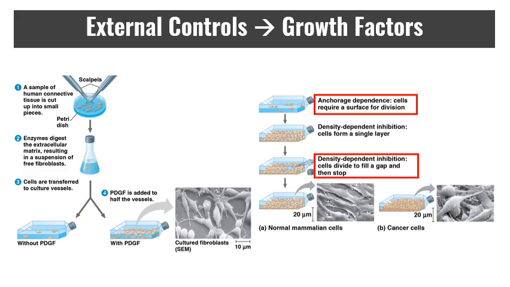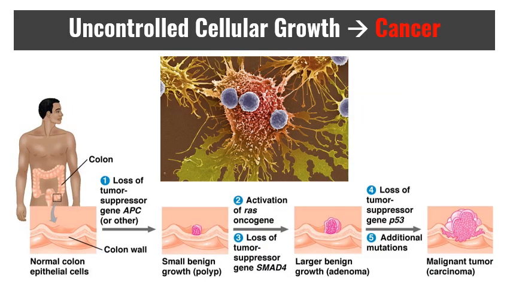But if you have something like cancer, tumors build because the density-dependent inhibition is not working, and they're able to spread through metastasis because the anchorage dependence fails too. When you end up with uncontrolled cellular growth, that's how you have cancer. Now, more than one somatic mutation is generally needed to produce the changes characteristic of full-fledged cancer cells. If cancer results from an accumulation of mutations, and if mutations occur throughout life, then the longer we live, the more likely we are to develop cancer.